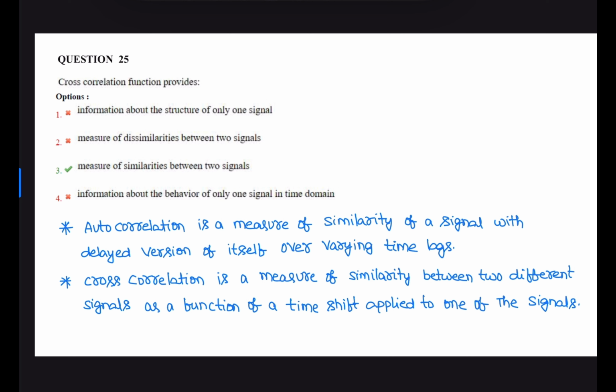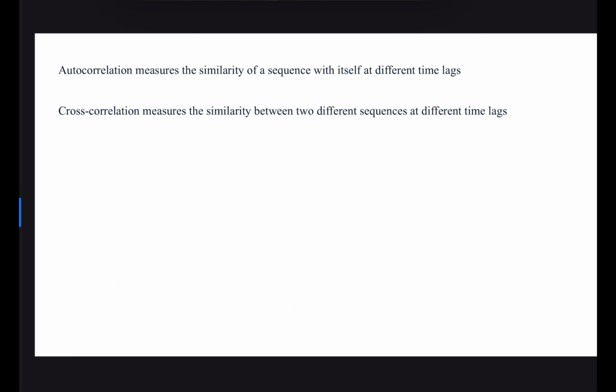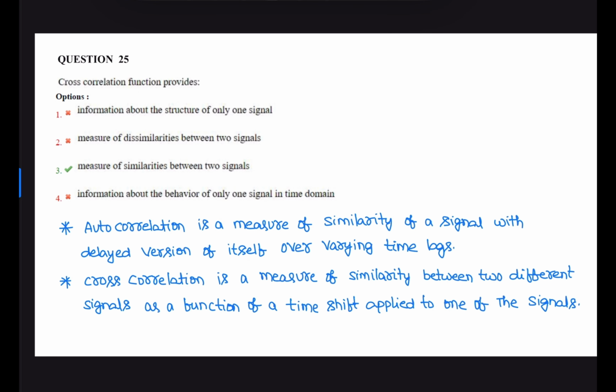Next question. Autocorrelation function provides. Autocorrelation is a measure of similarity between a signal and a delayed version of itself over different time lags. Whereas cross correlation is a measure of similarity between two different signals as a function of the time shift applied to one of the signals. Autocorrelation measures the similarity of a sequence with itself. Cross correlation measures similarity between two different sequences at different time lags. So the correct option is 3: measure of similarity between two signals. That is cross correlation.